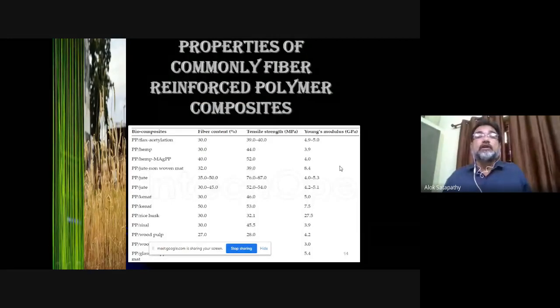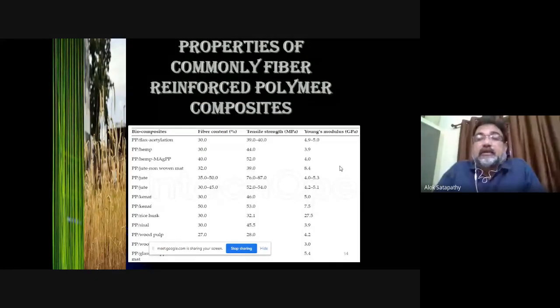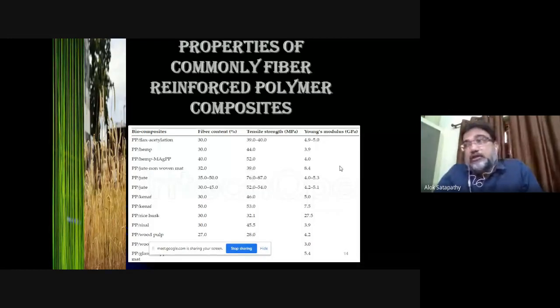If you look at the properties, some tensile strength properties, in the first column you can see some green composites with polypropylene hemp, polypropylene jute, polypropylene kenaf, polypropylene rice husk. All these are green fibers embedded into a thermoplastic polymer, that is polypropylene. And you can see with the fiber content, you can get different tensile strength and Young's modulus.